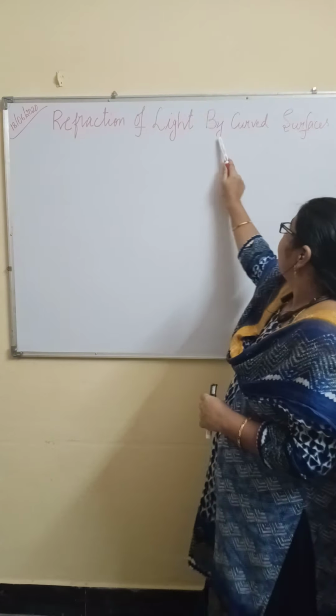Refraction means bending of light ray. Because of change in medium, because of the change in speed of light, the light ray has to change its direction. That is bending of light ray. This bending of light ray phenomena is called as refraction of light. Examples: the swimming pool will appear deeper. The lemon glass will appear bigger in size. The partially immersed pencil appears to be bent. And the letters on the printed book, when we observe through a glass slab or through a glass scale, will appear bigger in size.